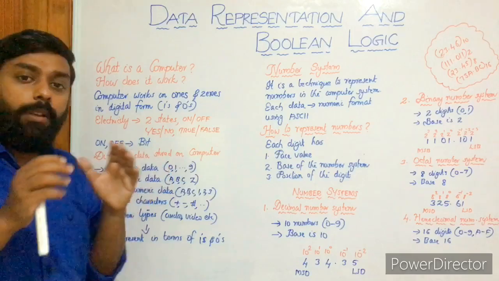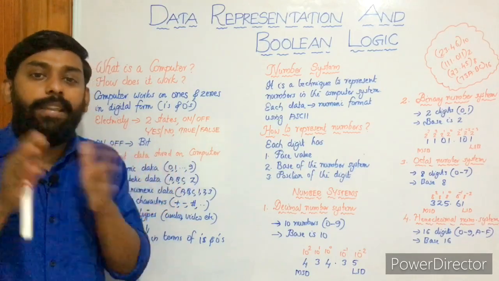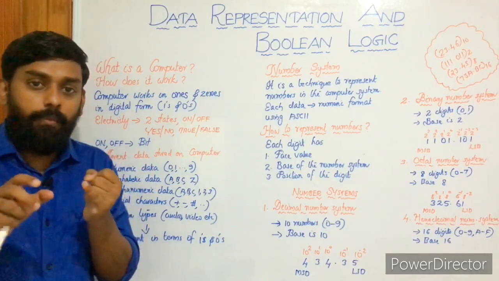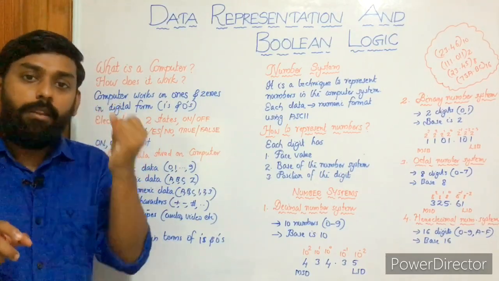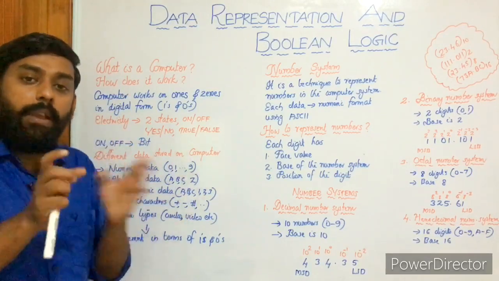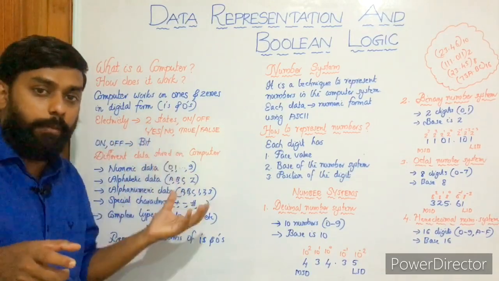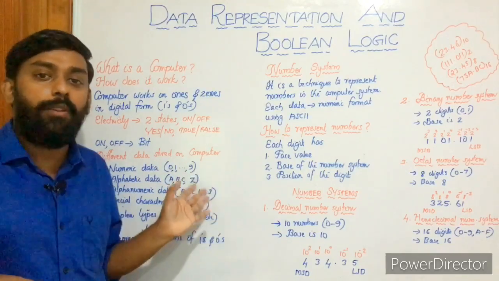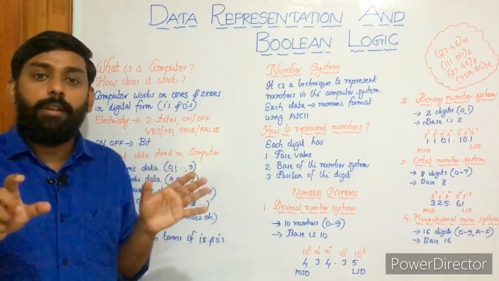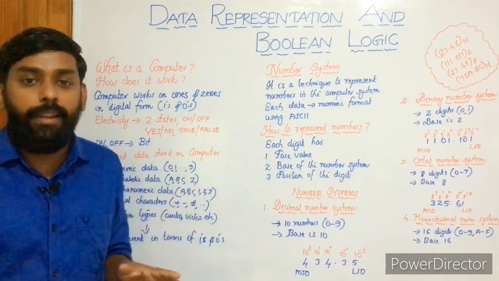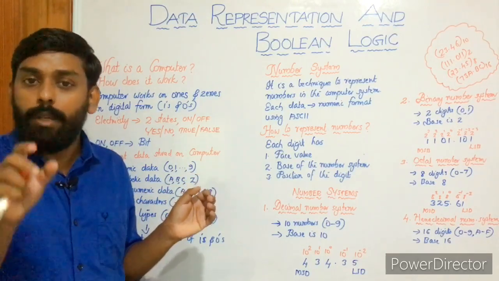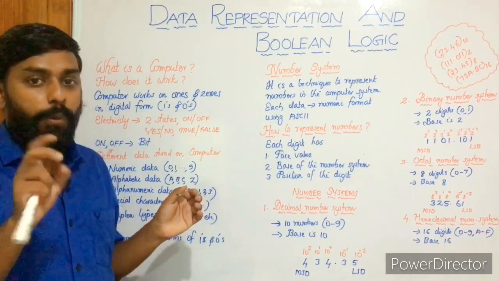And next we have seen the type of data we associate with: number, the basic, simple data we are dealing with. So number, alphabetic, alphanumeric, and finally special characters. And we have constructed complex data types from fundamental data types like audio, video, animations, other graphic stuff. So all these data are stored in terms of ones and zeros. That is the very idea of computer and computer science. Computer science works with ones and zeros. Hope you get the concept, right?